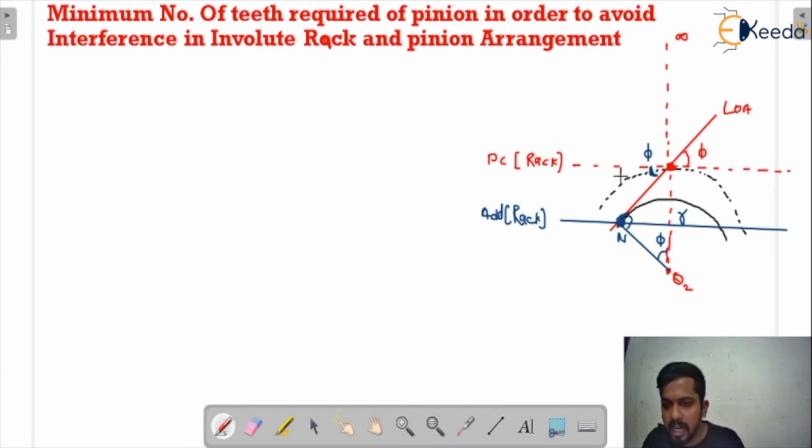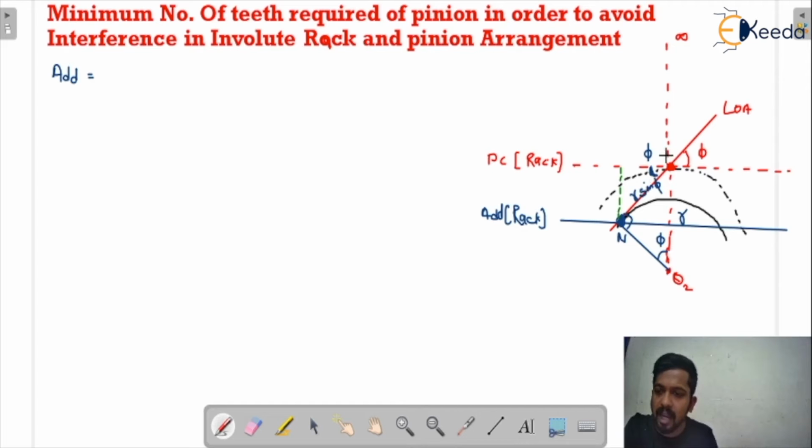And we all know that addendum is the distance between the radius of the addendum circle and the pitch circle. So addendum is the difference between the addendum circle for the rack and the pitch circle for the rack. If this is r, this is r cos phi, that would be r sin phi, yes or no? This would be r sin phi.